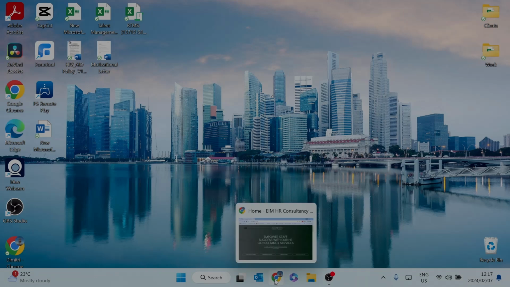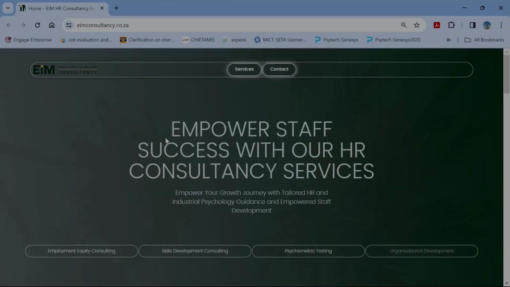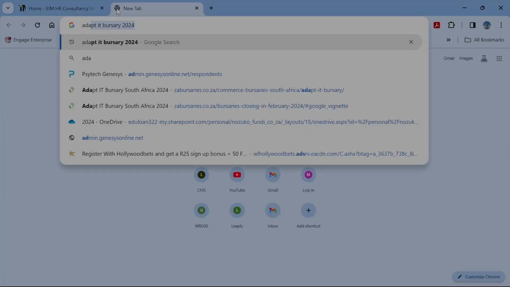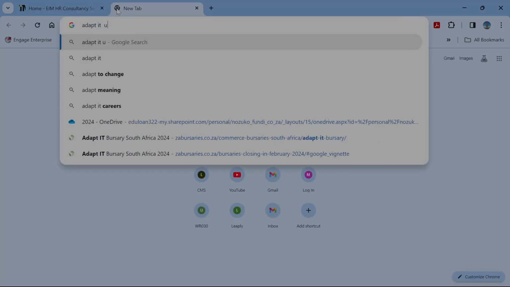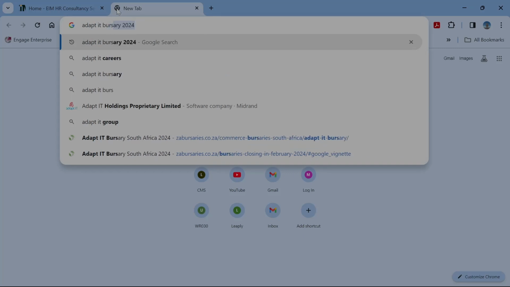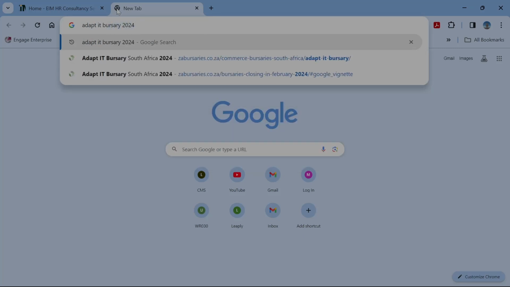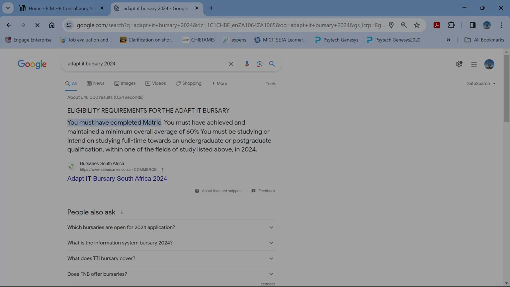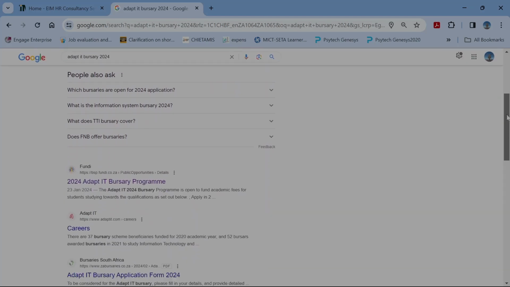Okay, firstly, we're going to open up our browser and then open up a new tab. So we're going to search Adapt IT Bursary 2024. Press enter. And then we will obviously be presented with this particular web page.